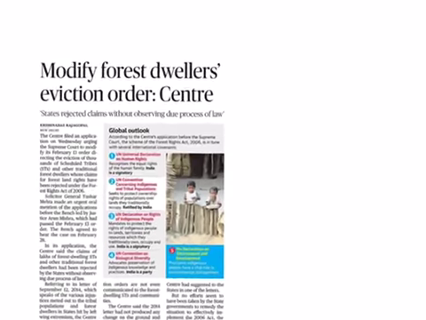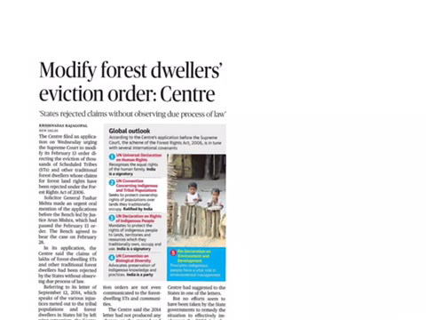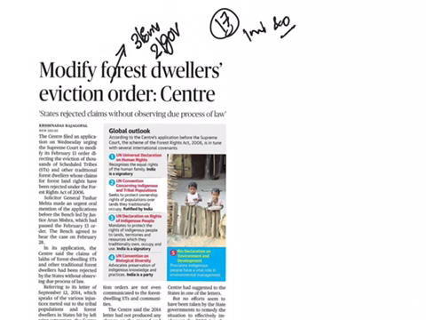The next article is Modify Forest Dwellers Eviction Order, Centre. This article comes under GS paper 3 under the topic of environment and also under GS paper 2 under the topic of governance. The background of this article is that recently the Supreme Court has asked 17 state governments to evict nearly 1 million tribal and other households living in forests after their claims of right to live in the forest were rejected under the Forest Rights Act of 2006.